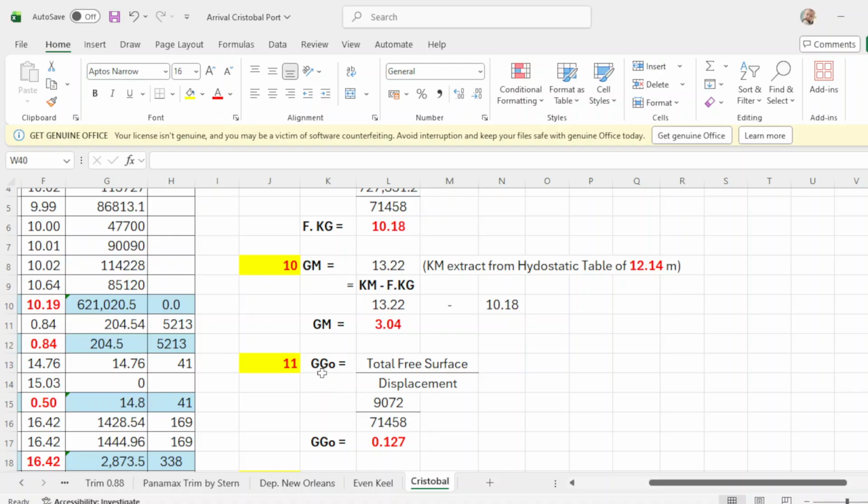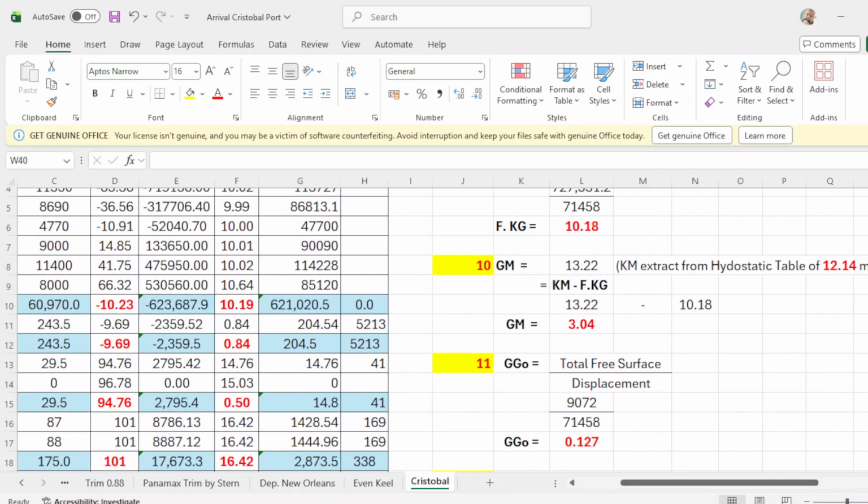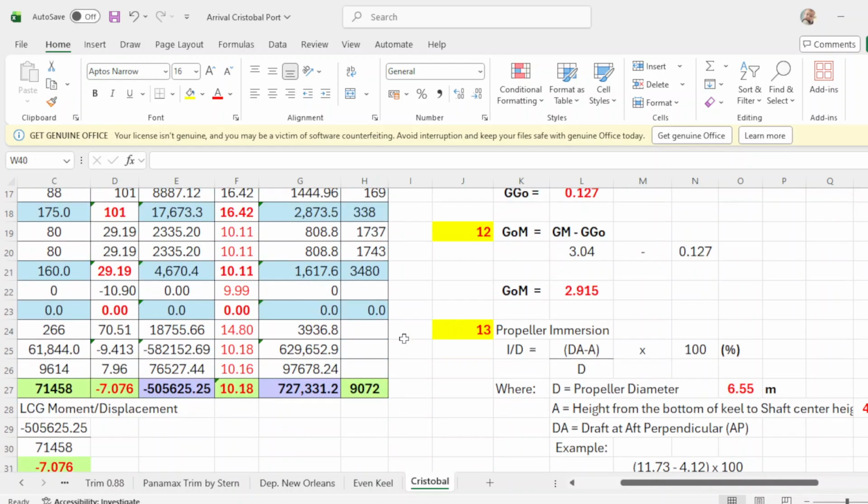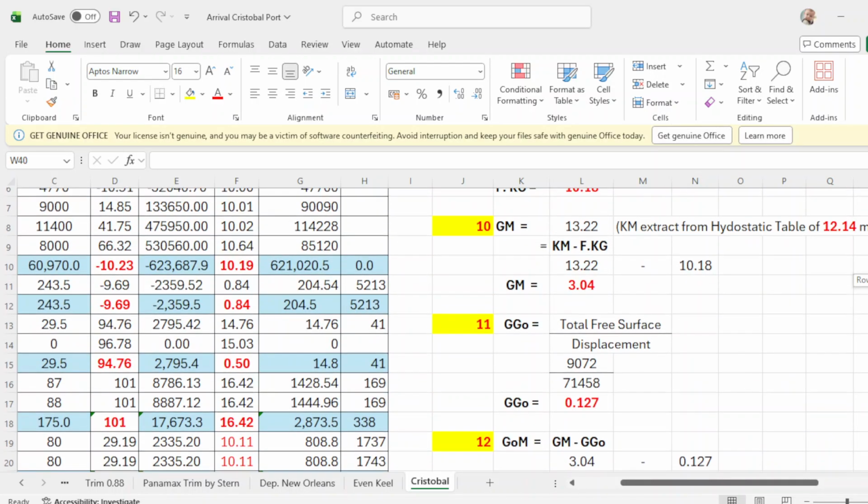Then to get the GGO, the total free surface moment over displacement. So what is your total free surface? This is your free surface moment. So your total free surface is 9072. Okay, 9072.